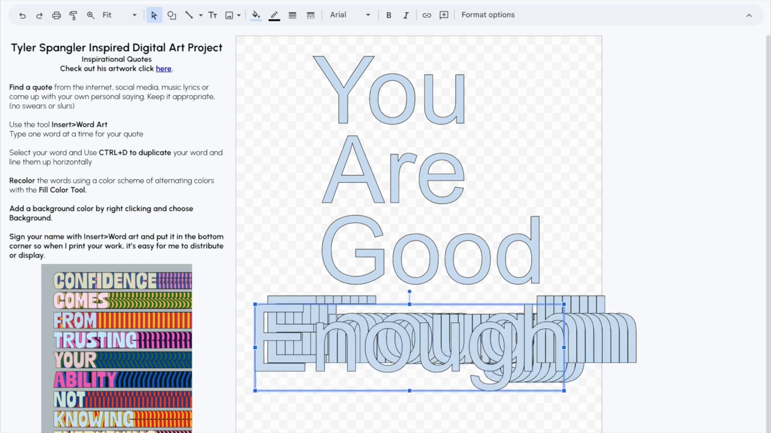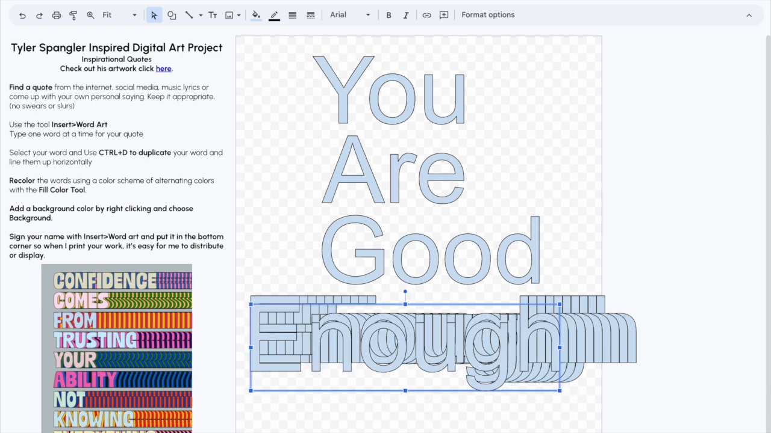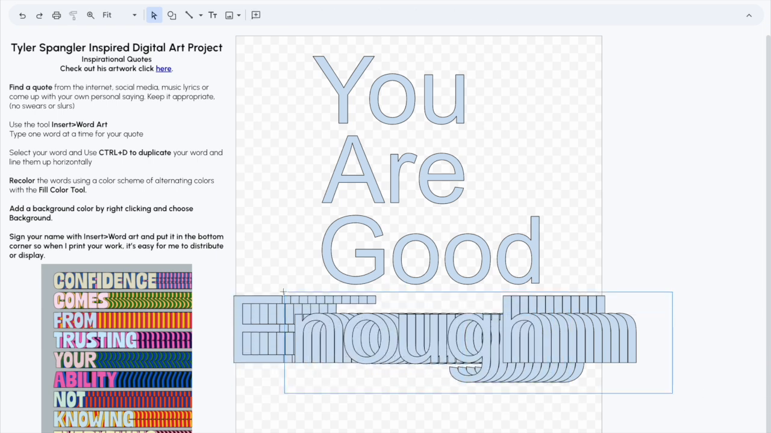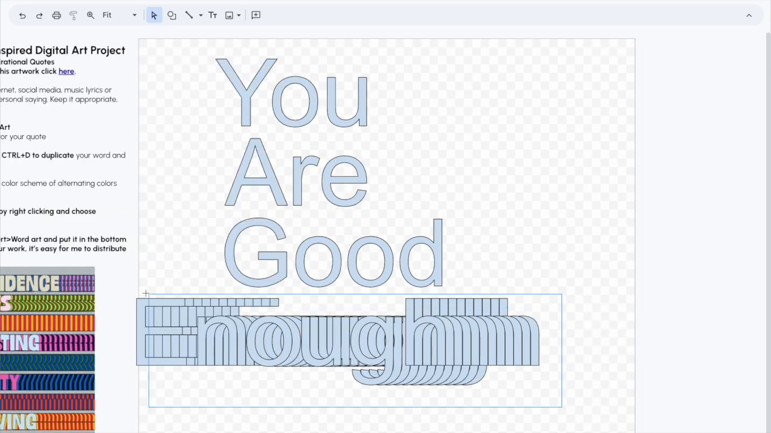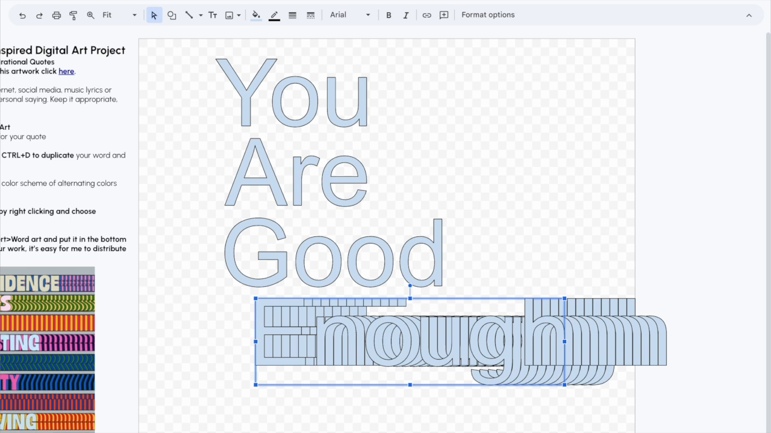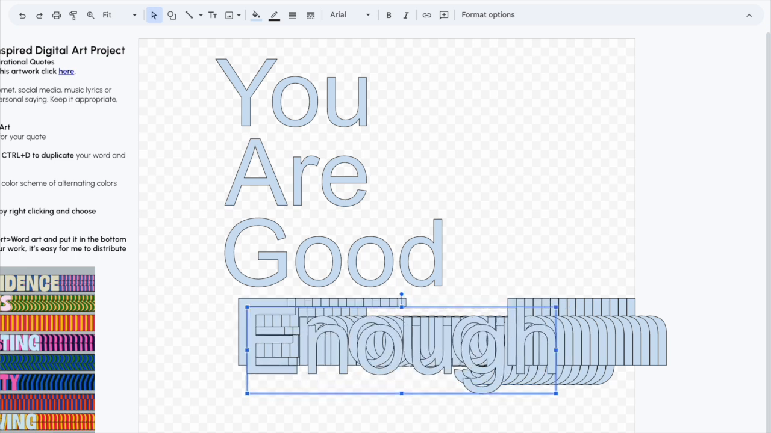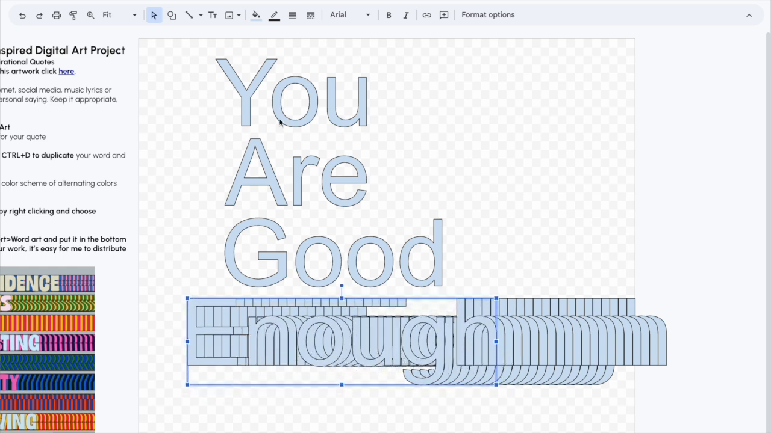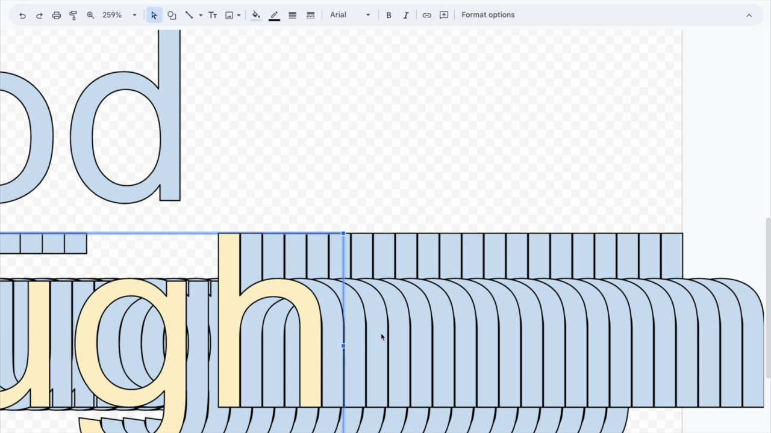Then you'll use duplicate, Control D on the keyboard, or the arrow keys after you duplicate it to create an echoing shape of your word for each word of your quote. So you're going to select the word, you're going to press Control D to duplicate it, and then I use the arrow keys. I pressed the left arrow key 4 times and the up arrow key 2 times, and that kept all of my spacing of my words consistent.